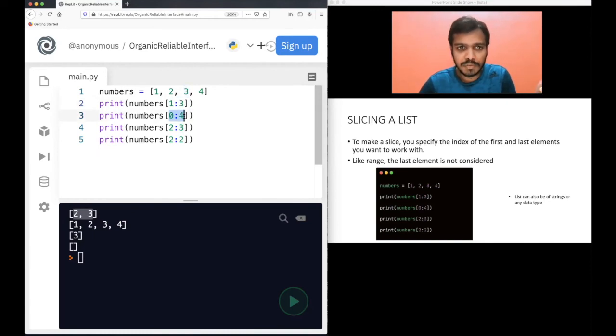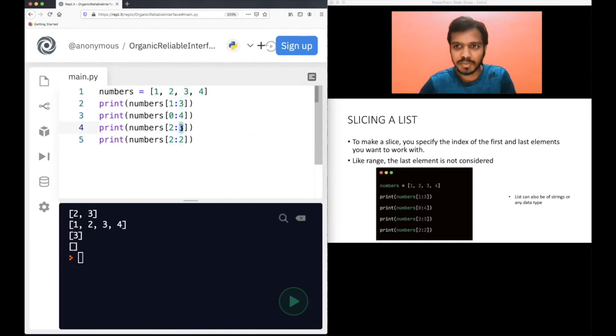Similarly, 0 to 4, you can access the numbers from the 0th index, but not till the 4th index, only before the 4th index. So what is before the 4th index? The third index, from 0 to 3. So this is 0, this is 1, this is 2, this is 3. That means all the elements will be printed. In the third case, I am trying to access values from index 2 to 3 minus 1.